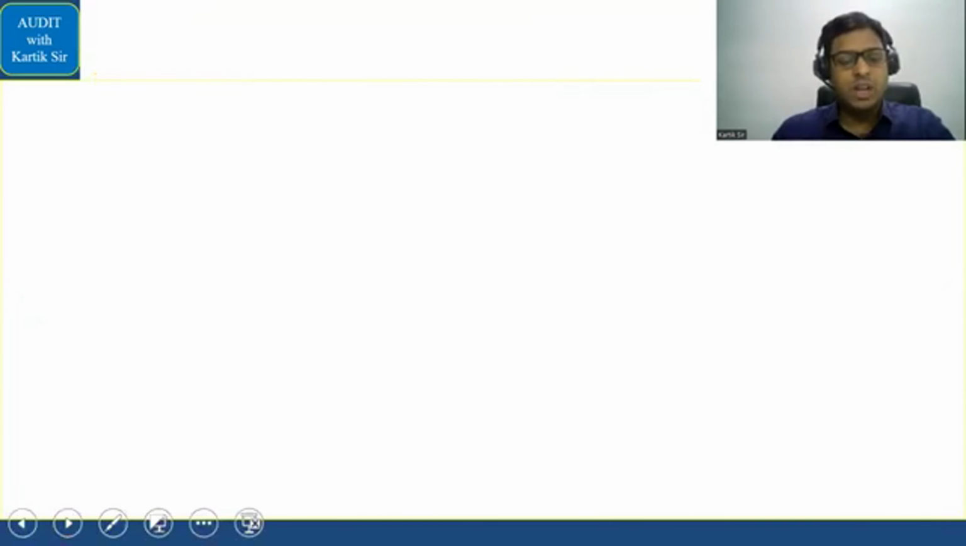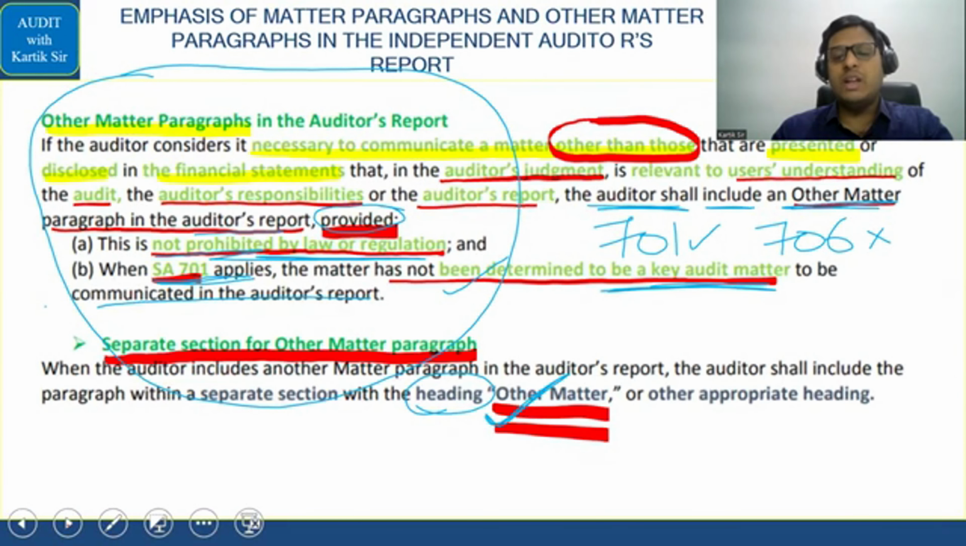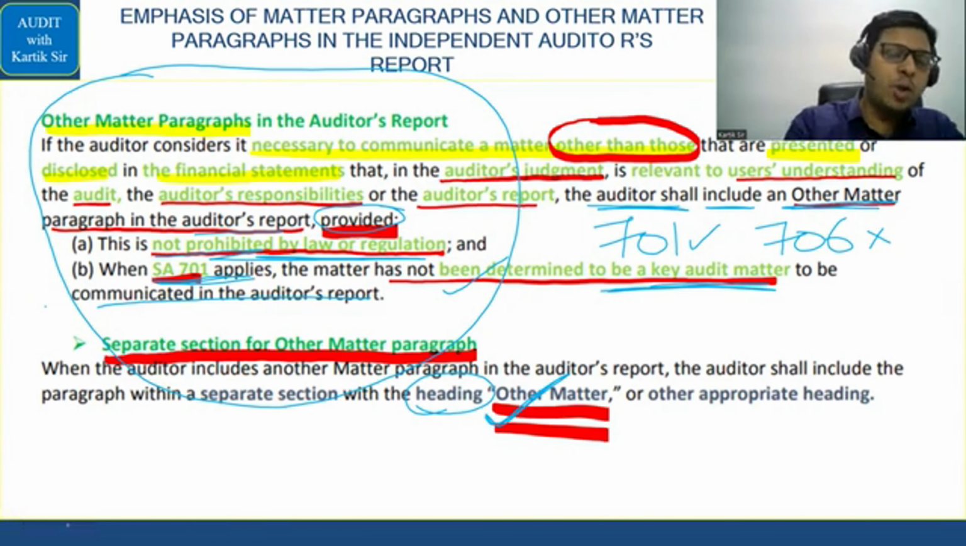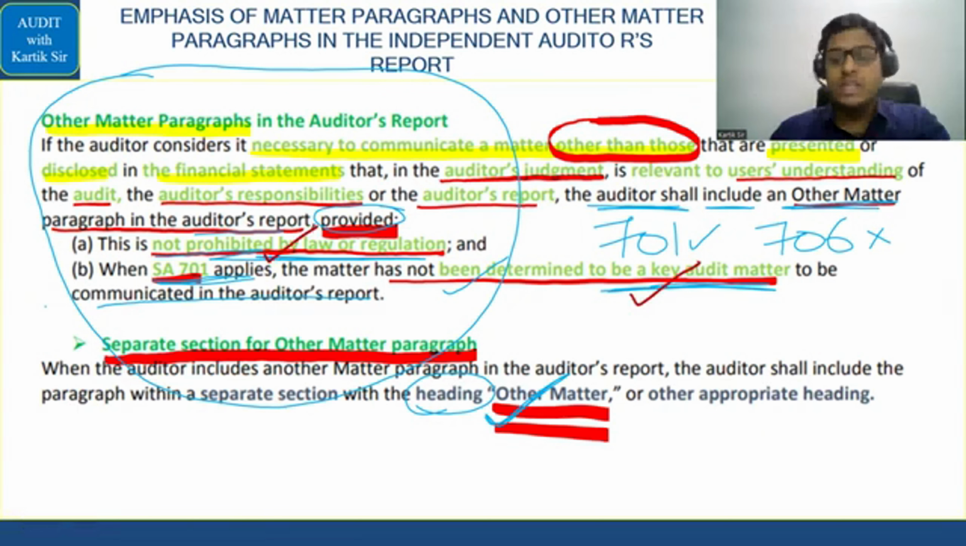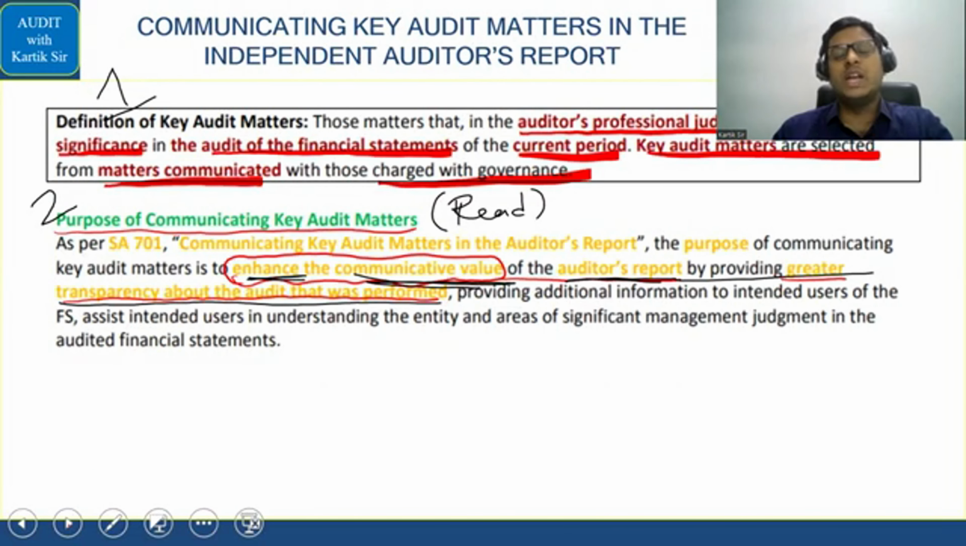Let's go further. Now, the other matter paragraph will come only in the case where it is not prohibited by law or regulation, and it should not be a key audit matter. So if 701 is there, in the case of 706 the other matter paragraph will not come. Next, I have given here, C, the auditor will give the heading as other matter, and in this way the auditor will present the other matter paragraph. Comfortable? Okay. Let's go to the next one, that is SA 701, the key audit matter paragraph.